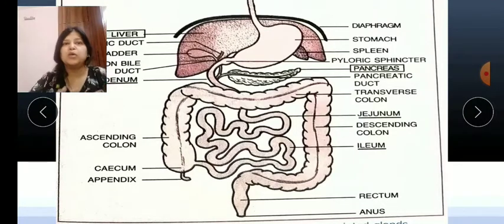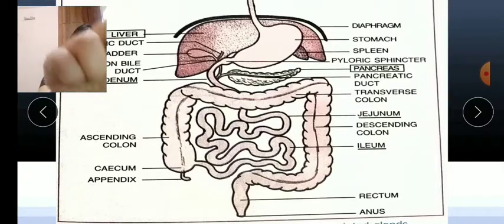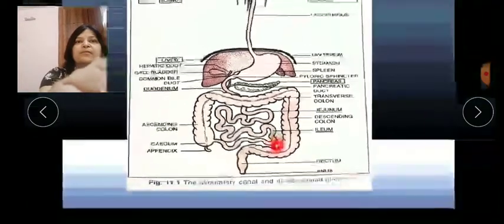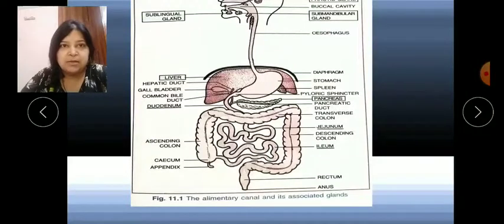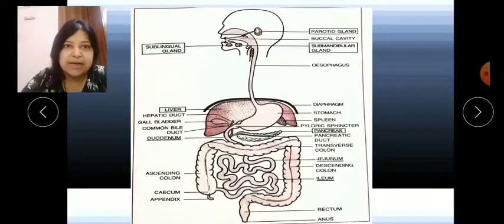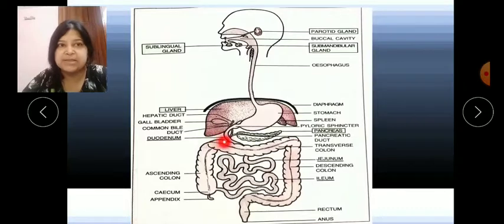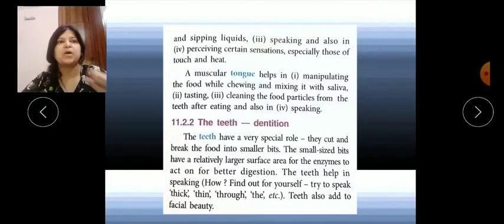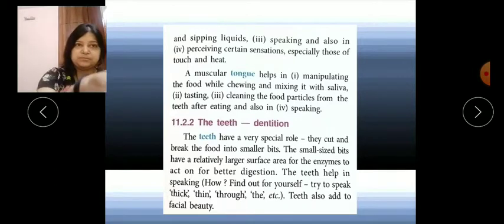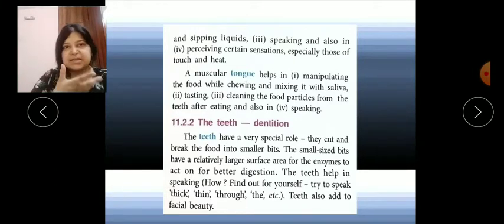Each part is very essential and important for the completion of this process. This is the gallbladder, you can see near the liver. Now, our tongue in the mouth cavity helps in speaking also.